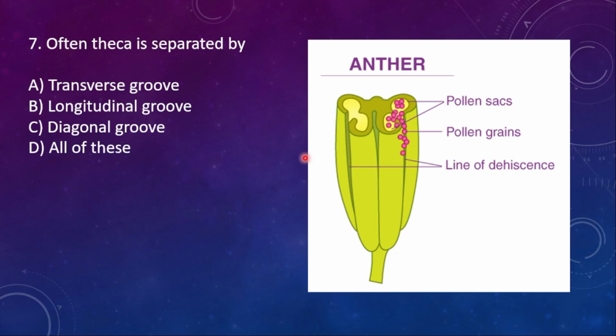So when you cut the anther in transverse section, you will get very clear distribution of the thecas. This is one lobe, this is one more lobe. Each lobe is having two pollen sacs, or else thecas, I can say. That's what it is called, dithecous. So here the right option is option B.